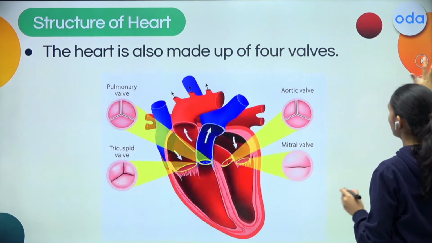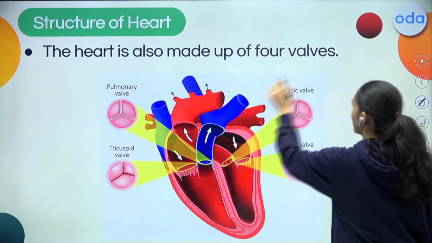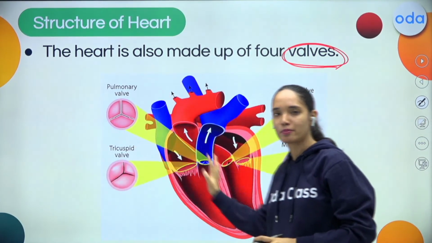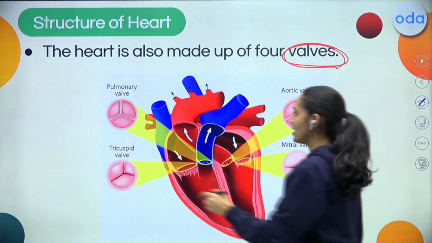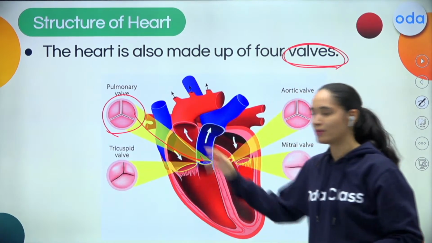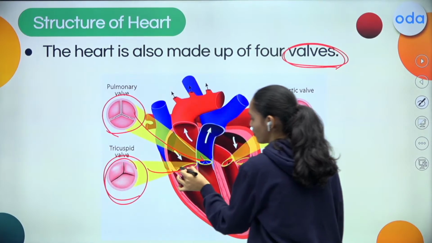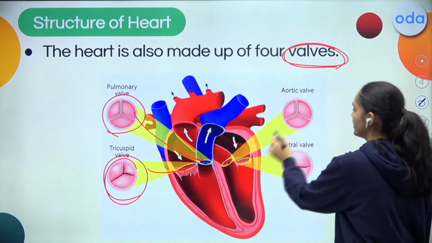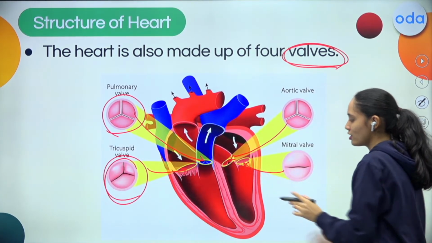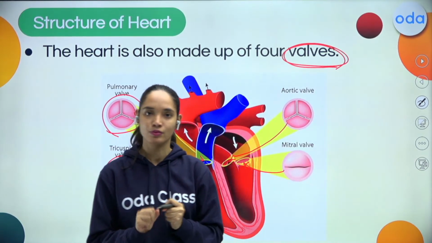Okay, apart from this, my dear students, our heart is also made up of valves. So there are 4 different types of valves. This is the pulmonary valve. This is the tricuspid valve, this portion. Similarly, this is the aortic valve and this is the mitral valve. So this is very important to avoid the backflow of the blood.